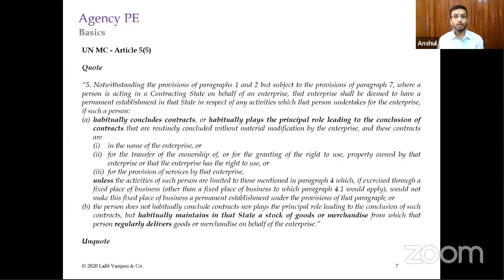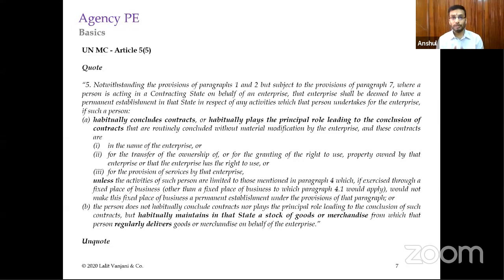So exclusions, let's keep it for a later point of time, we'll come to that. Then clause B says the person does not habitually conclude contracts nor plays a principal role leading to the conclusion of such contracts, but habitually maintains stock of goods and merchandise from which that person regularly delivers goods or merchandise on behalf of the enterprise.